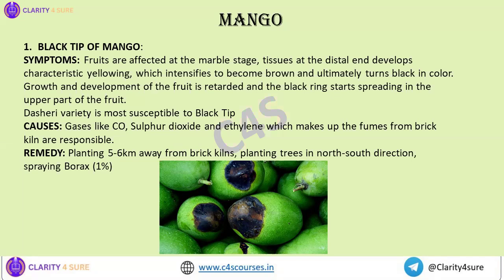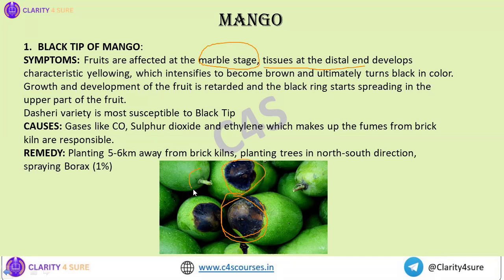In the mango, the first disorder is black tip. As you can see in the picture, the tip of the fruit turns black in color. Here the fruits are affected at the marble stage. This is important: first the fruits are affected in the marble stage, and the tissues at the distal end. This is the distal end of the fruit.